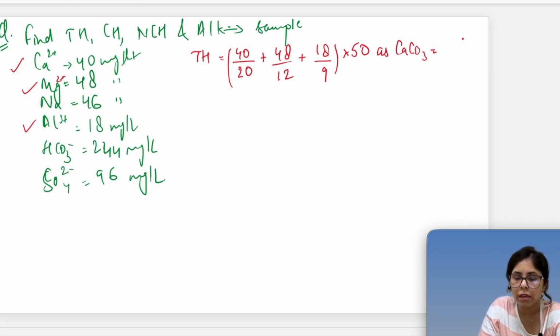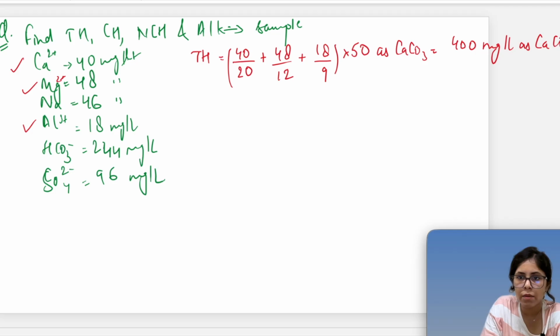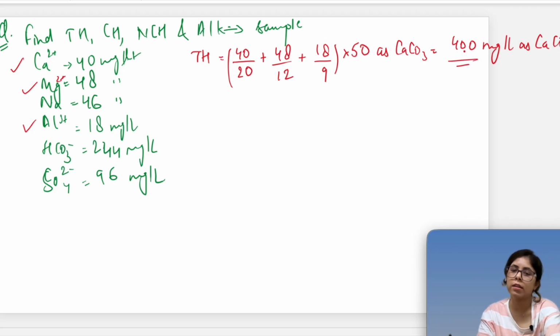The value comes to be 400 milligram per liter as CaCO3. I have already calculated this. So this is total hardness.